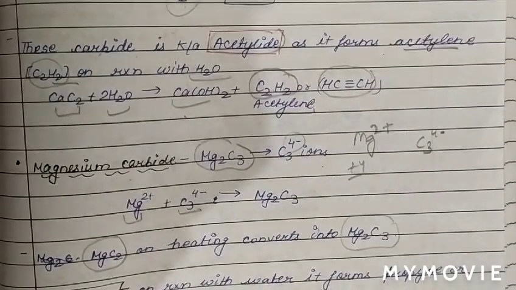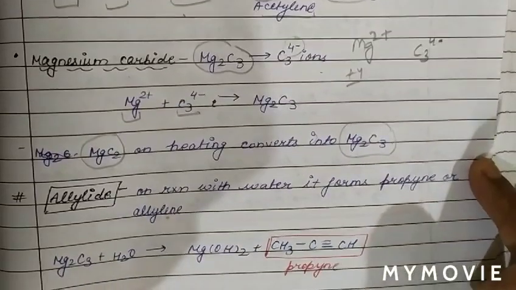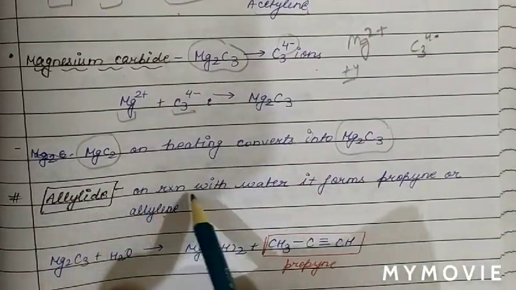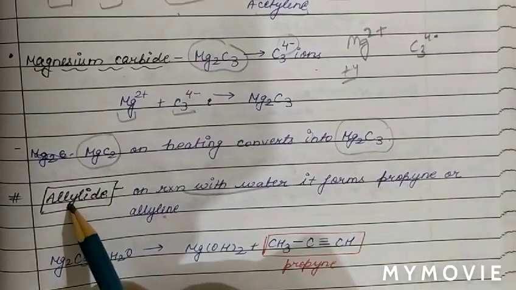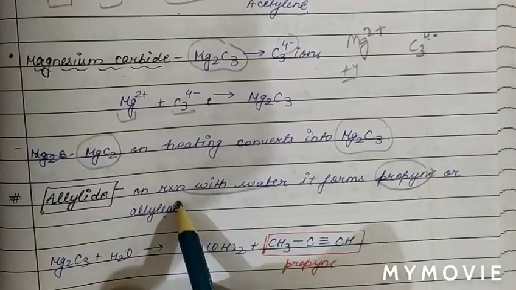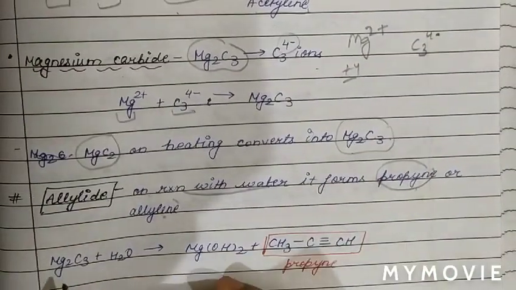We have discussed methanide and acetylide, and the next topic is allylide. What is allylide? Allylide on reaction with water forms propane gas.